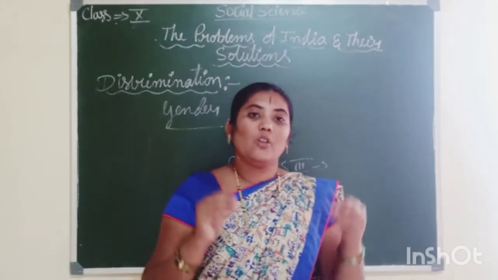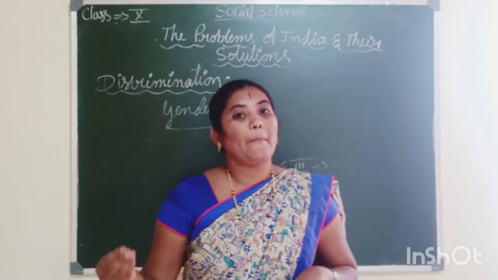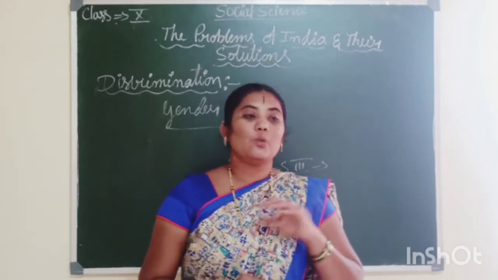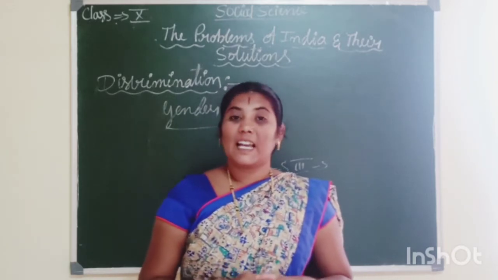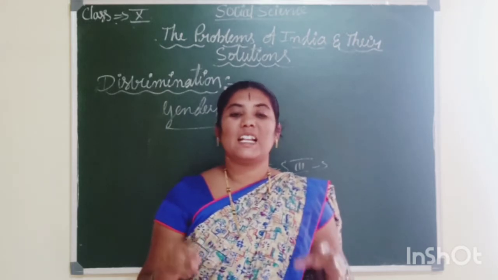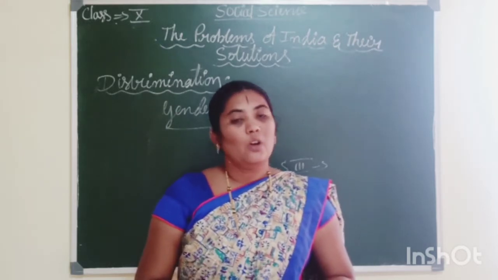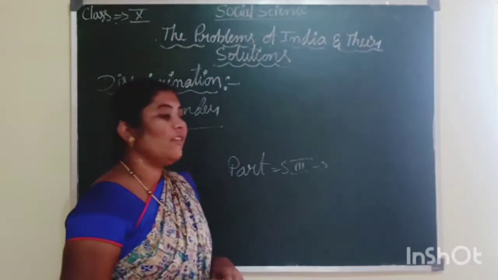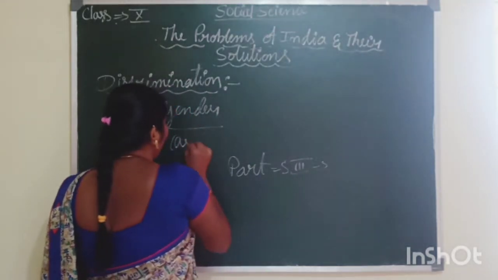Through that, the government is providing many more legal measures for what purpose? For the eradication of the caste system and caste-based discrimination also. Okay, this is all about caste discrimination.